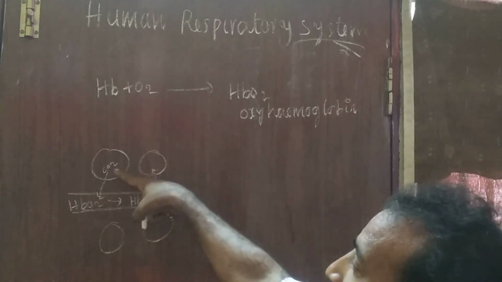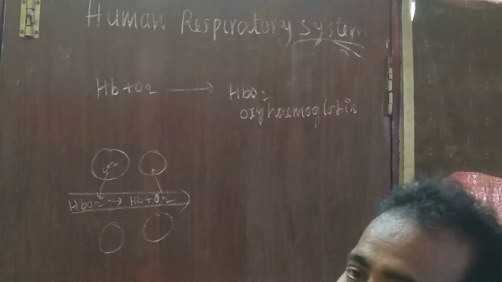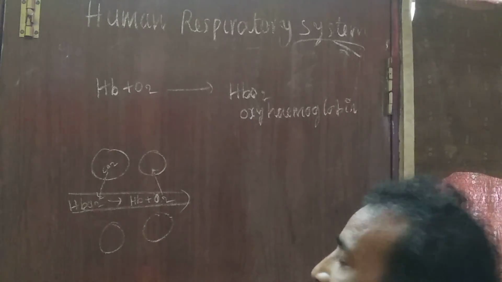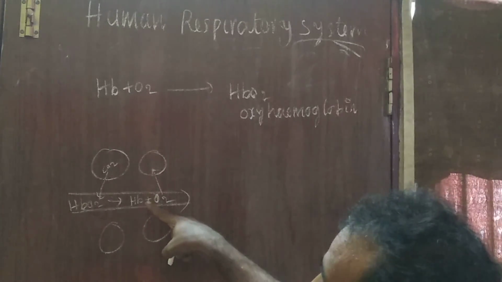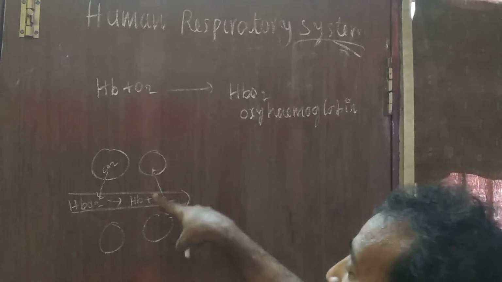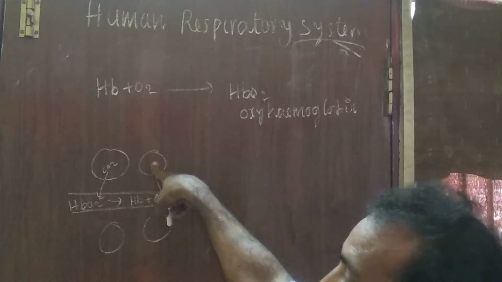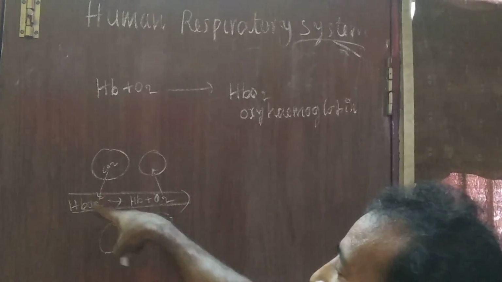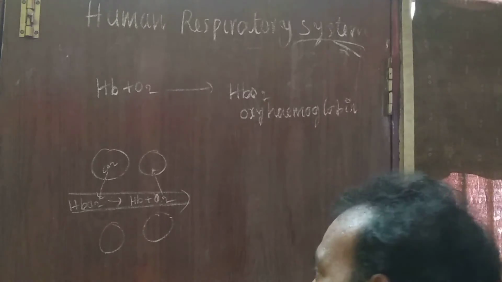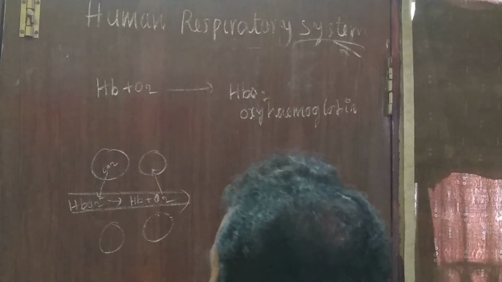At the same time, carbon dioxide diffuses from the cells to the blood. That means gas exchange takes place between the blood and cells. Oxygen diffuses from the blood into the cells, and carbon dioxide diffuses from the cells into the blood. Again, this blood returns to the lungs.